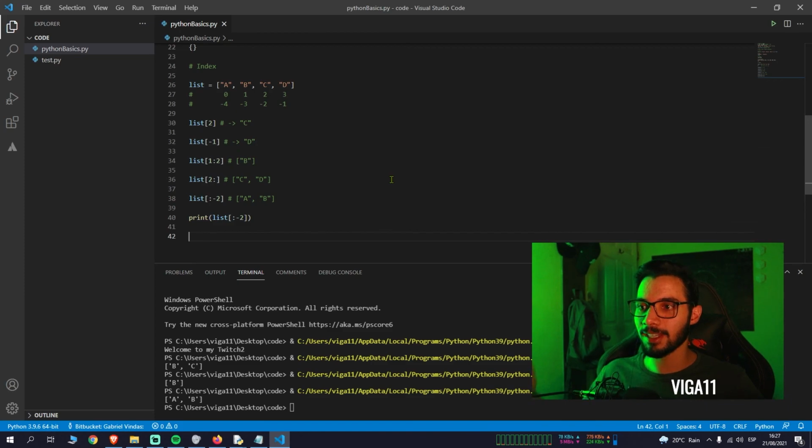So yeah, that's list, and there's slicing in the list. I think it's pretty clear, pretty self-explanatory what it does. The other thing is variables, right?